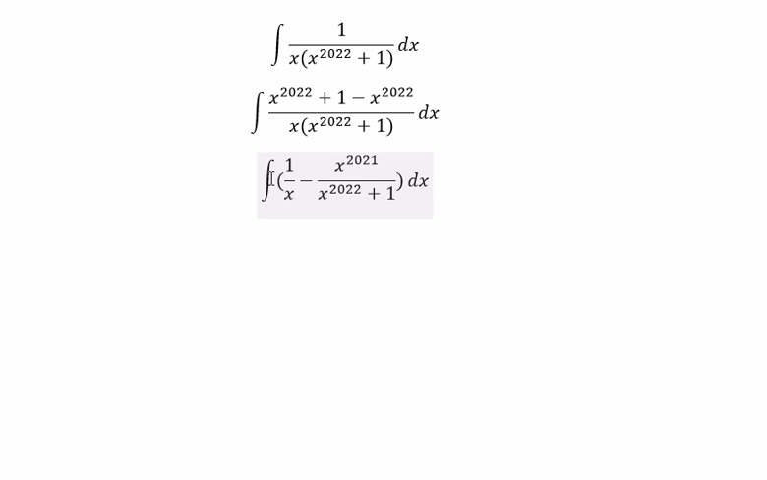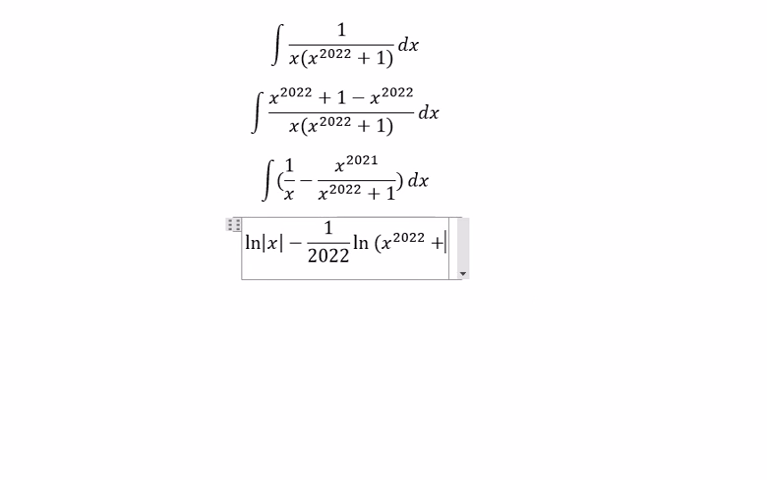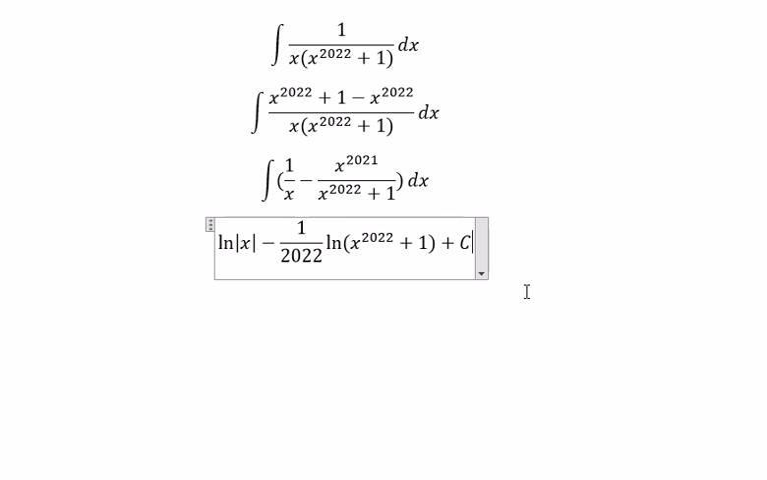Next, the integral of 1 over s, you will get ln of the absolute value of s. The integral of s to the power of 2021 over s to the power of 2022 plus 1, you will get 1 over 2022 multiplied with ln of the bracket s to the power of 2022 plus 1, and we put c as the constant. That's the end.